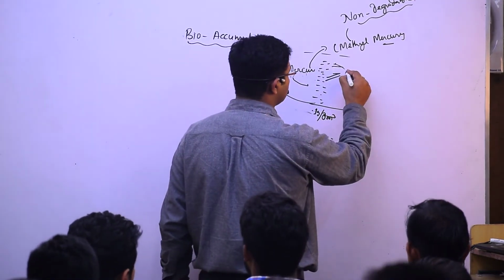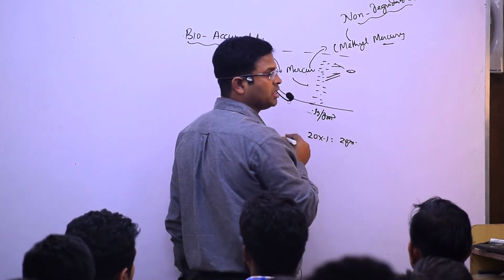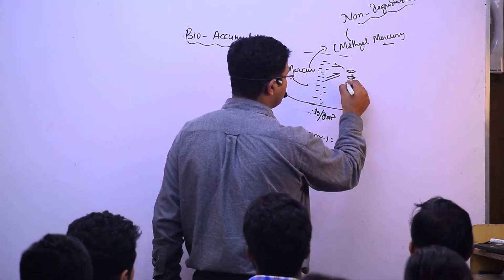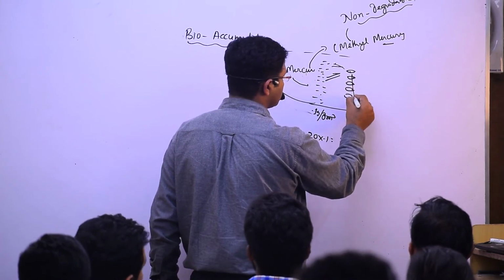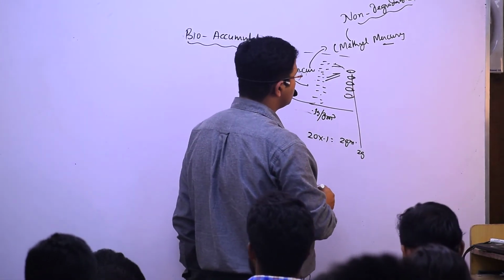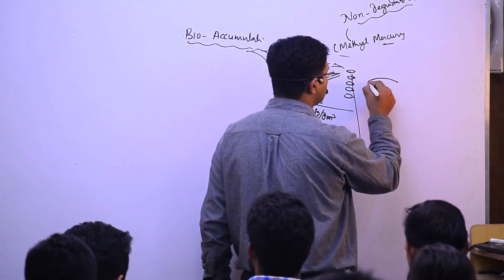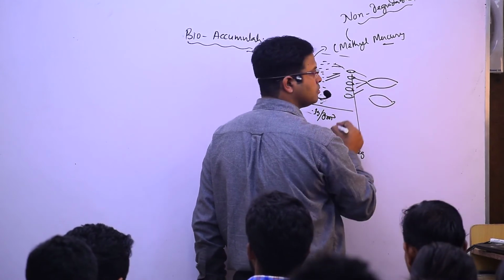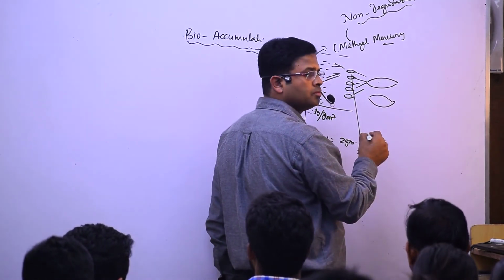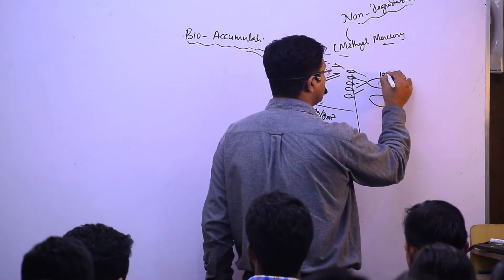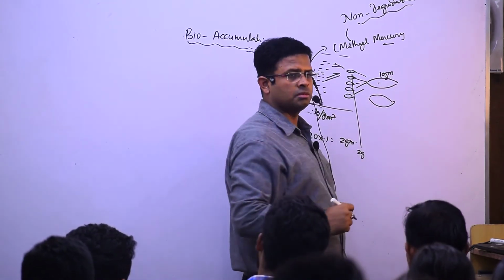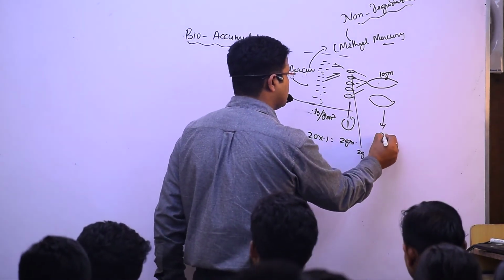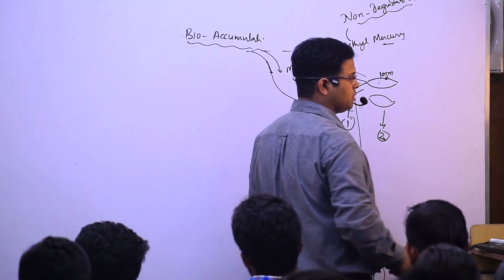How much does it have? 2 gram. और ऐसे छोटे small fishes कितने हैं? Suppose 5, and these 5 are eaten by a little bigger fish. इसके body में कितना आ गया? Just tell me. 10 gram. So this is fish number 1, then fish number 2, and thereafter fish number 3.